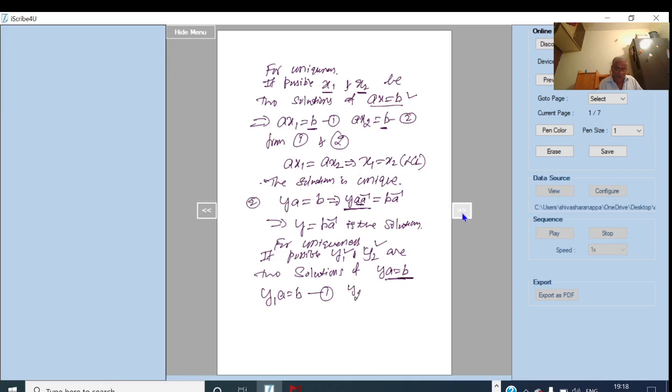Therefore we get y2 a is equal to b. I will take this as 2. See the right hand sides of 1 and 2, they are same, b, b. Therefore left hand sides must be equal. So from 1 and 2 we write y1 a equal to y2 a. This implies y1 is equal to y2. This is by right cancellation law. So here the solution is unique. Okay, thank you. I will stop here.